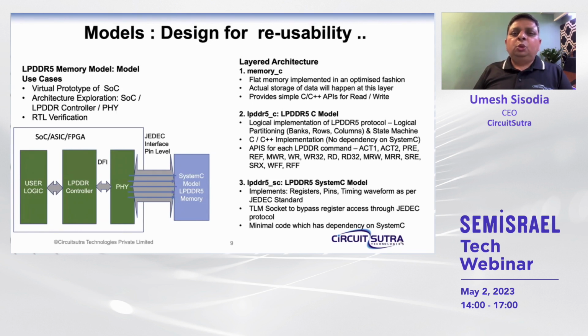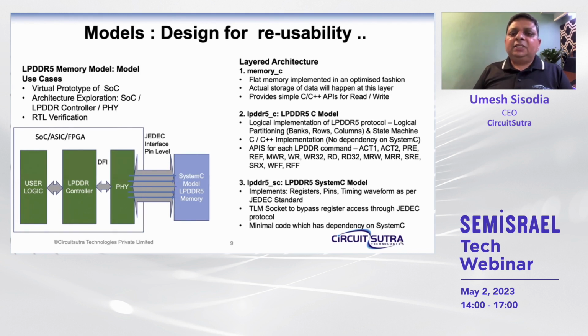In the case of LPDDR5 we can have three layers. At the very core can be memory C, which is a flat memory implemented in a very optimized fashion using C and C++, which just exposes some APIs for read and write. The actual storage of data will happen here. It does not have any LPDDR specific protocol. It does not have any modeling language like SystemC.